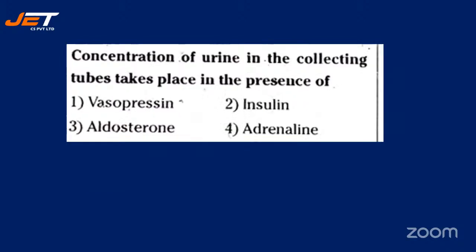Concentration of urine in the collecting tubes takes place in the presence of vasopressin, insulin, aldosterone, or adrenaline. Which one will be the right answer, students? Yes, the correct answer is option number one, vasopressin. Those who have selected vasopressin, they all are correct.